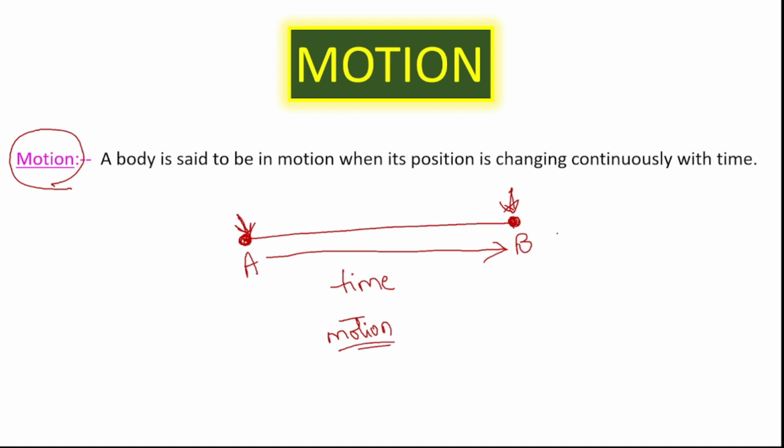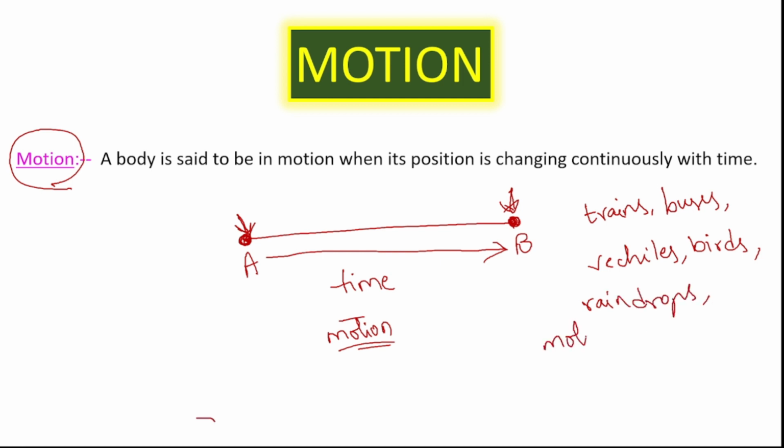Okay, for this we can give many examples which we see in our daily life, right? Like trains, buses, vehicles, birds flying in the sky, raindrops, motion of people around us, etc. So there are many more examples of motion which we see in our daily life, right?